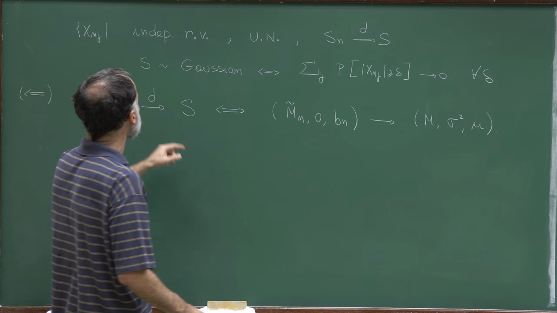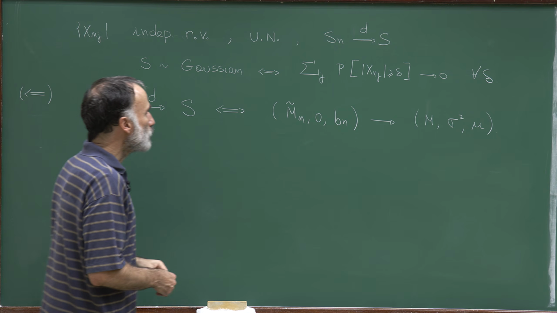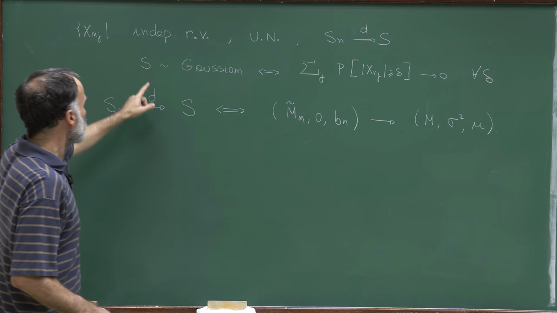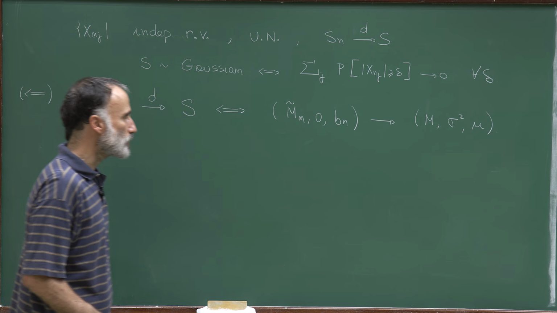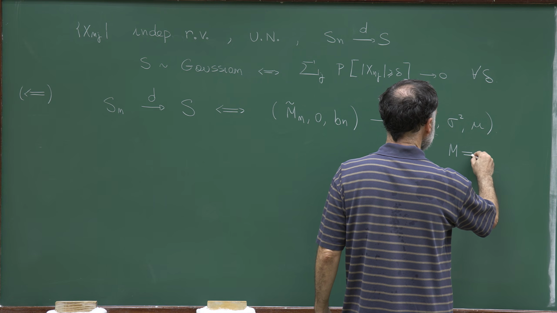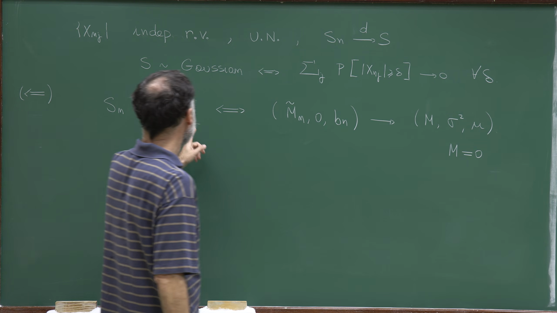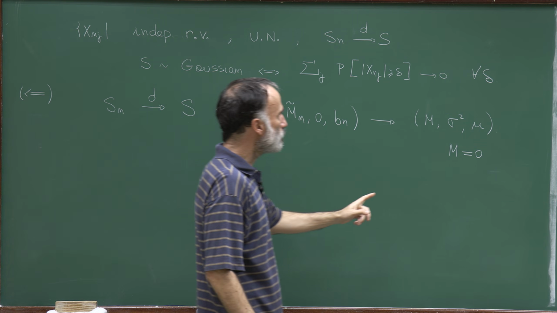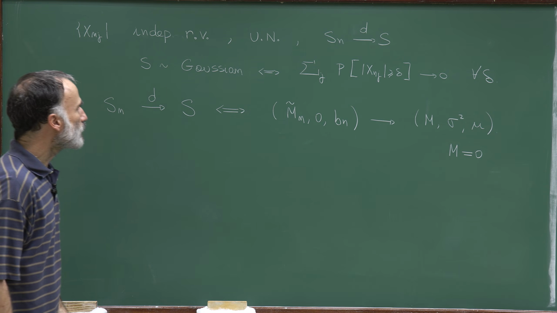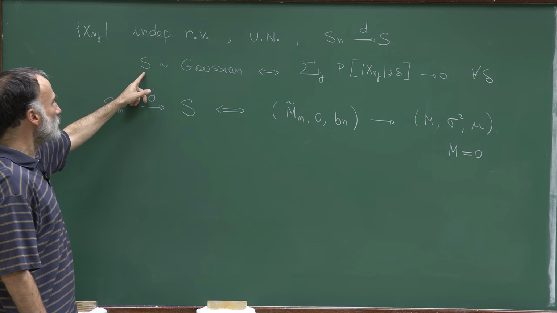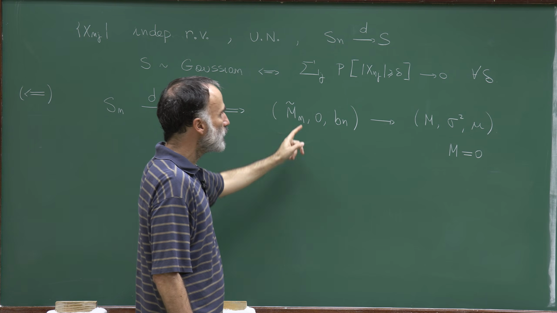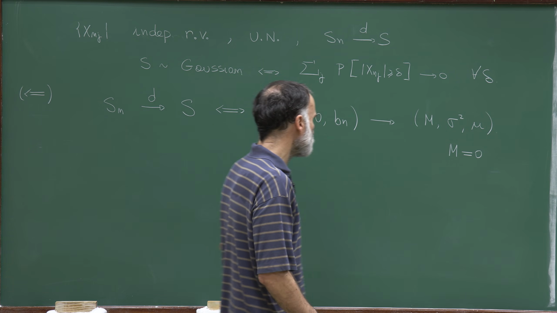Now, in order to prove that this random variable S is Gaussian, we have seen that we need to show that m is equal to 0. So this random variable S is Gaussian if and only if m is equal to 0. Therefore, if we want to show that the limit is Gaussian, what we need to show is that m tilde n is converging to 0.